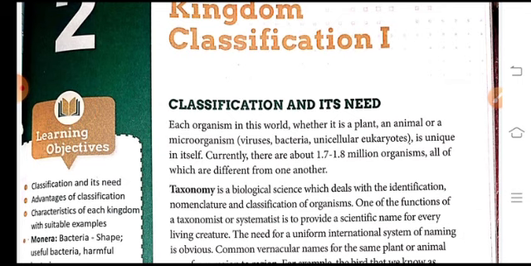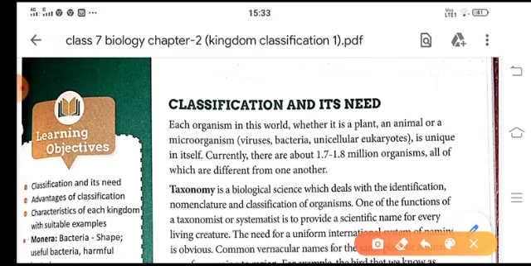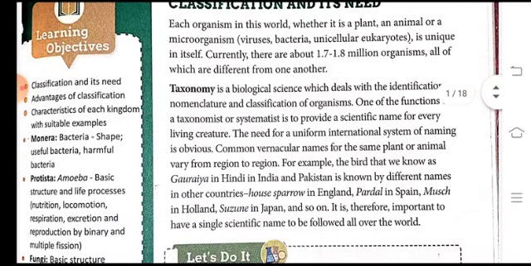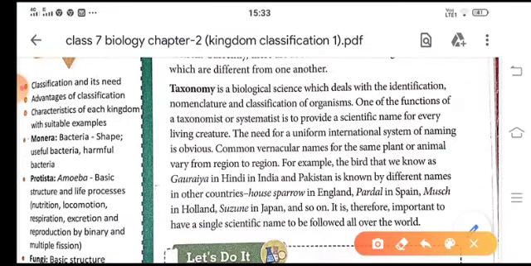Taxonomy, children, is the biological science which deals with the identification, nomenclature, and classification of organisms. Or in other words, we can say that to identify, to name, and to classify these organisms, we use the term taxonomy. Now, this taxonomy was given by the scientists to make the study of different organisms easier.